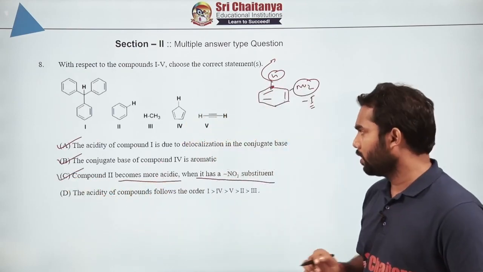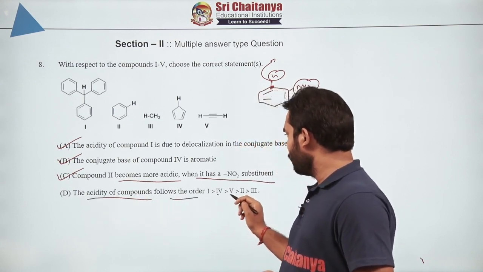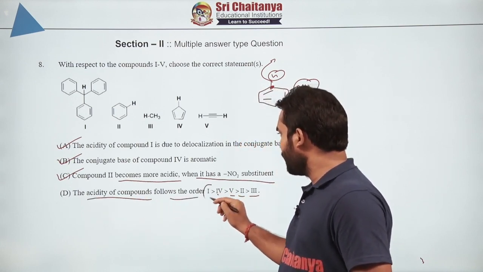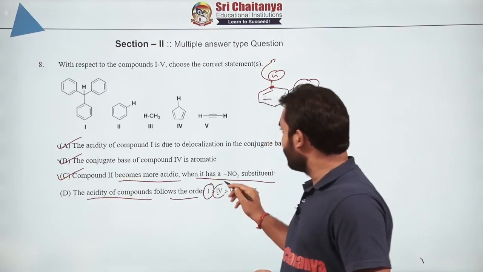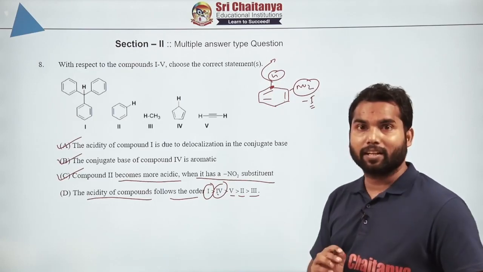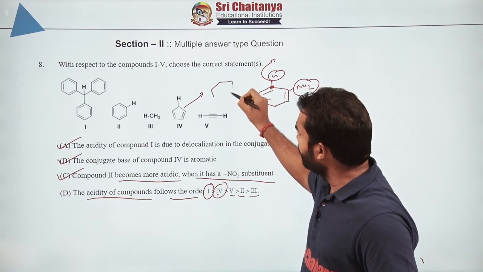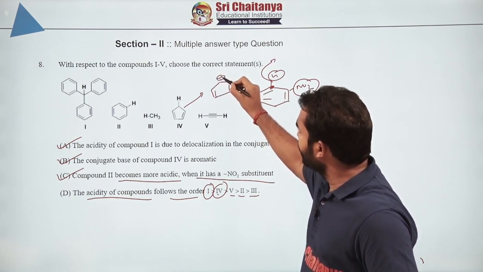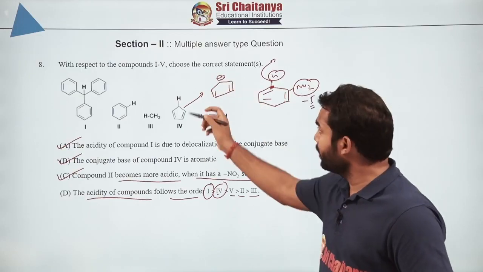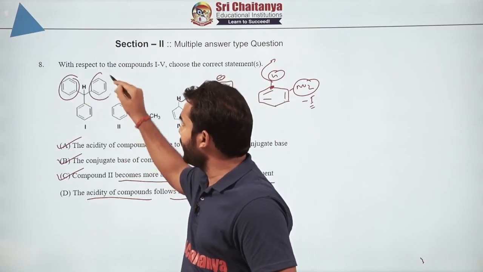Now, coming to the fourth one. The acidity of the compounds follows the order 1, 4, 5, meaning they have given highest will be 1 and the second best will be the fourth one, and here there is a mistake, because aromaticity has a far more important effect. It is not only resonance, it is giving extra stability when you are removing the H plus ion, whereas these molecules were already aromatic.